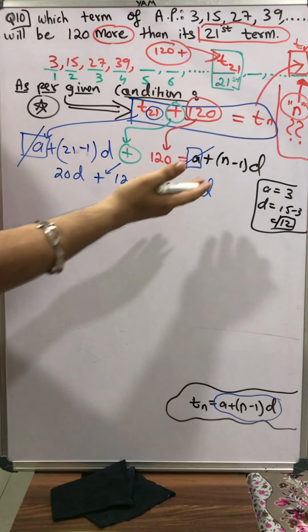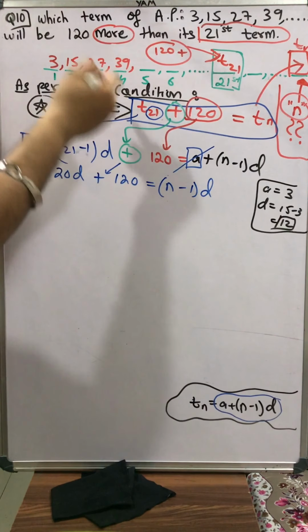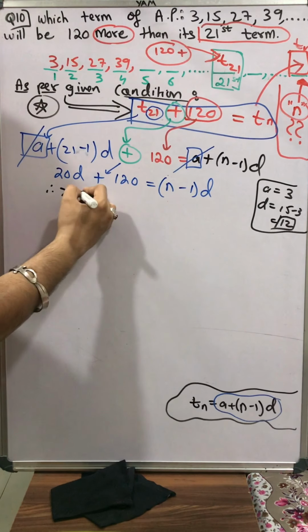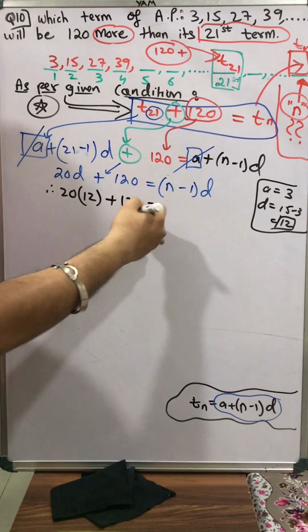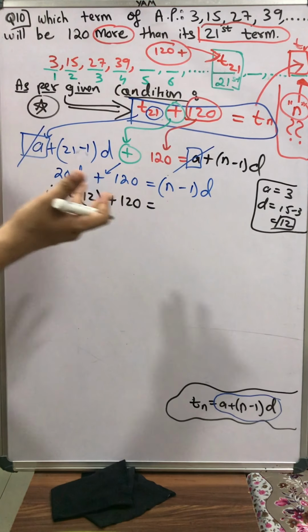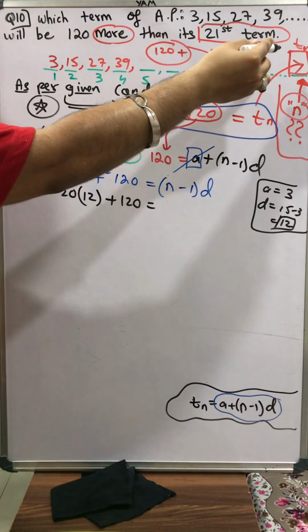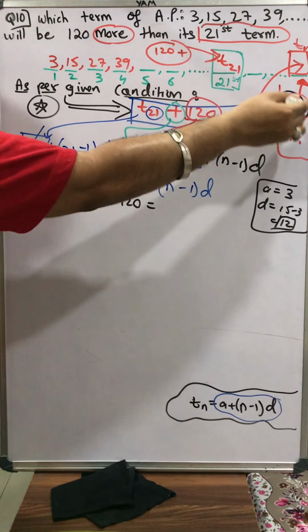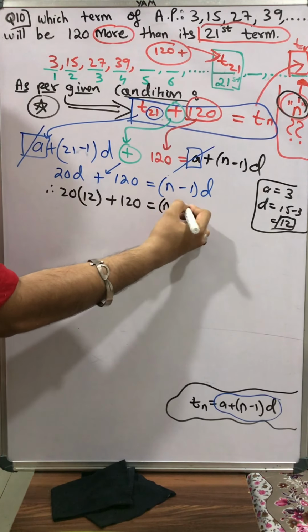See, we did not substitute the value of a itself because a gets cancelled. If we substitute also, then no harm, 3 will be cancelled. Therefore, 20 at the place of d, 12, plus 120 is equal to, at the place of n, I don't know. I need to find n. n will tell at which position there is a term which is 120 more than the 21st term. We need to find the position value of this term. n is what is asked. So n will be as it is, n minus 1.